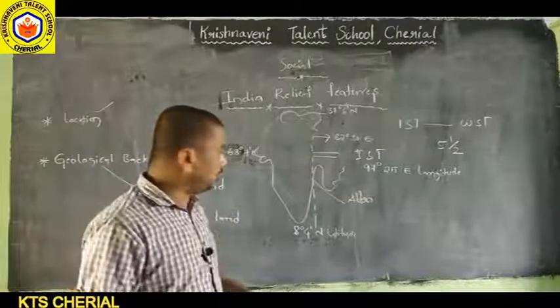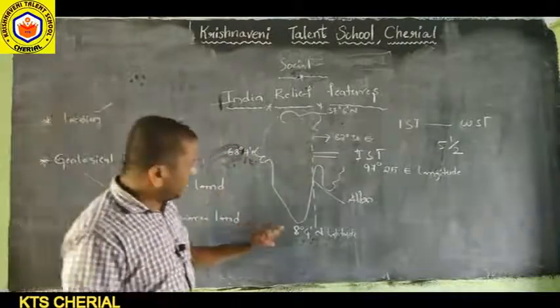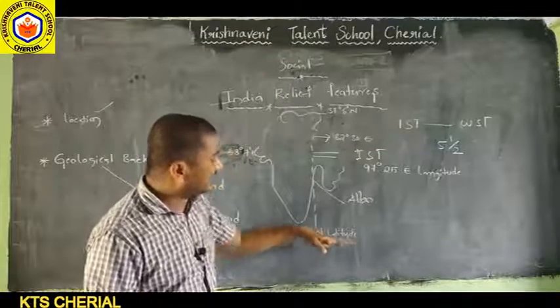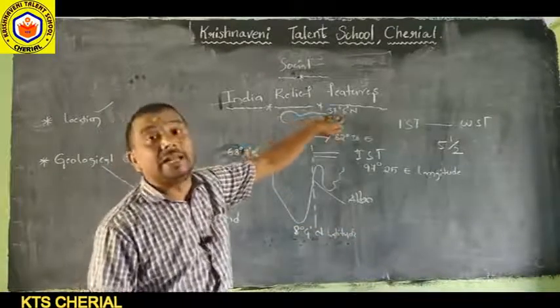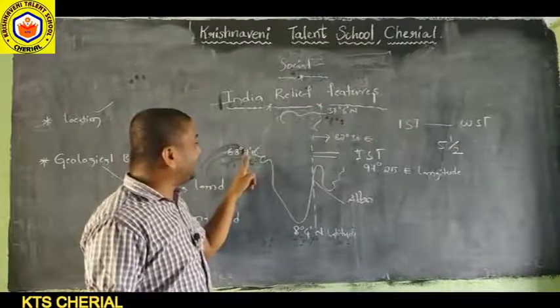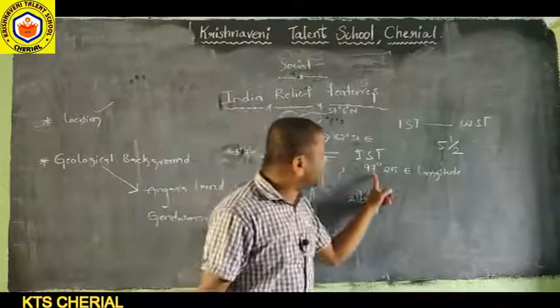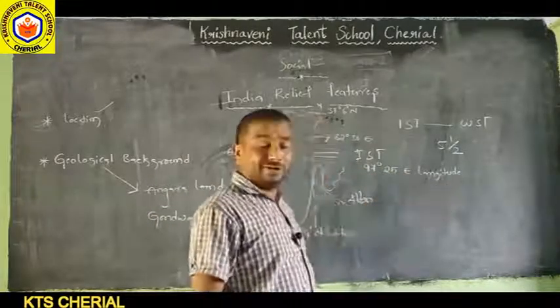Once again, India is located in the northern hemisphere, from 8 degrees 4 minutes north latitude to 37 degrees 6 minutes north latitude, and from 68 degrees 7 minutes east longitude to 97 degrees 25 minutes east longitude.